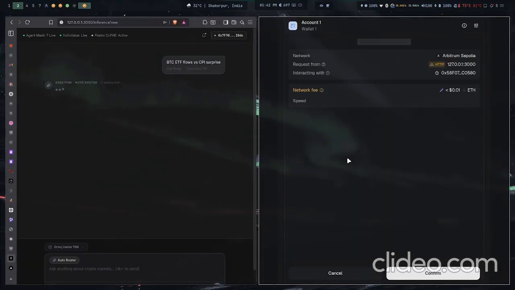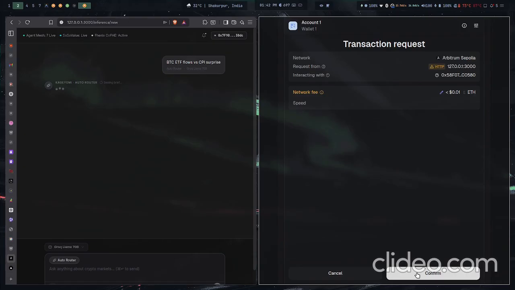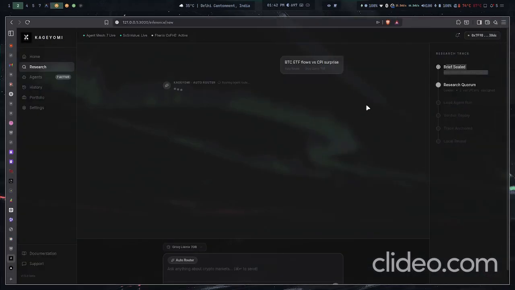After encryption happens, you're going to be signing this particular transaction. This uploads your key on-chain so that your prompt can later be decrypted for the quorum to be executed. We have this research quorum, which is 1 leader and 2 verifiers. The leader executes a particular agent, and these 2 verifiers, which are separately decentralized, verify what the leader actually claims in the computation.